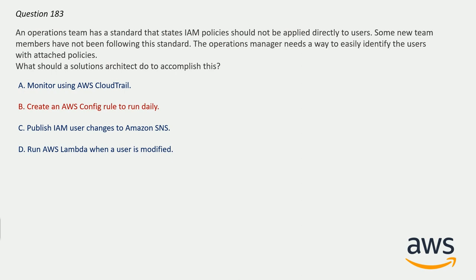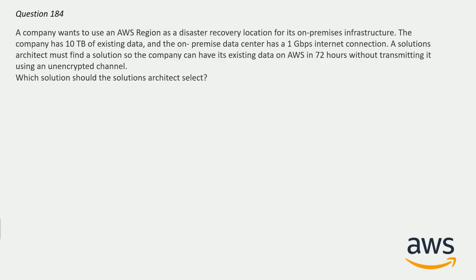Create an AWS Config rule to run daily. A new Config rule is deployed in the account after you enable AWS Security Hub. The AWS Config rule reacts to resource configuration and compliance changes and sends these changes to Amazon CloudWatch. When CloudWatch receives the compliance change, a CloudWatch event triggers the AWS Lambda function. So option B is correct here, because this will allow you to identify all the users with the attached policies.